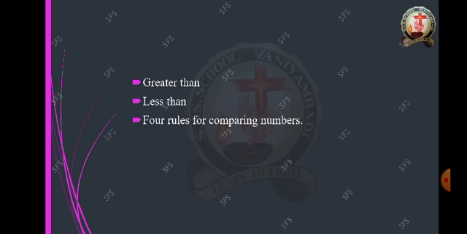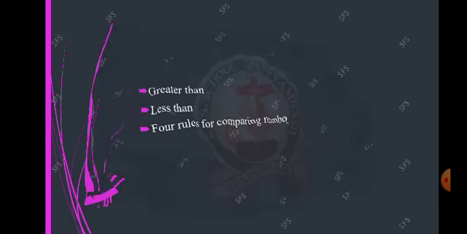The last rule is if the first and second place values from the left extreme are the same, you have to compare the third digit. So these are the 4 rules we have seen, and we have seen what is greater than and less than. Okay, children? Yes, very good.